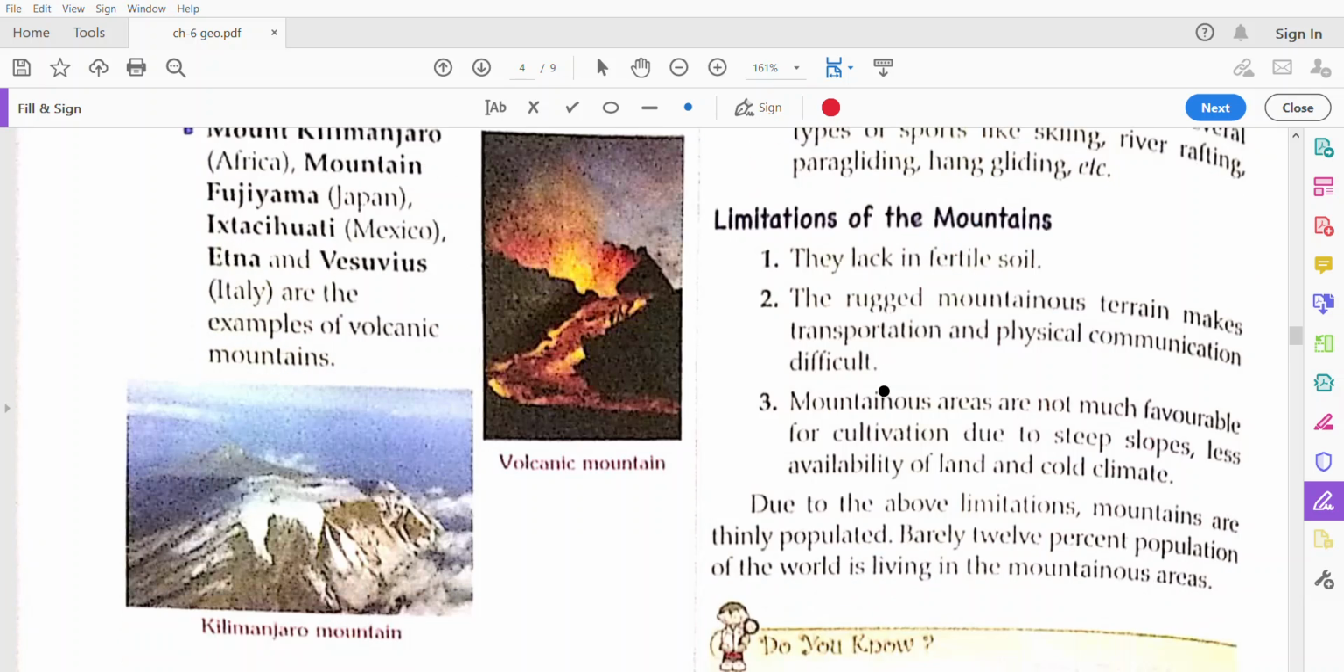Now the limitations of the mountains. They lack fertile soil because the soil is washed away by the rivers, and the rugged mountain terrain makes it hard for people to make roads. Then there is less transportation, and communication is very difficult on the mountain ranges, and mountainous areas are not very favorable for cultivation because of the slopes. Firstly, people have to cut down the slopes and make steps, then they can go ahead with cultivation.